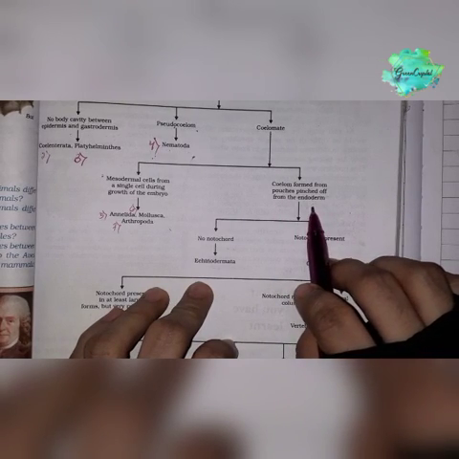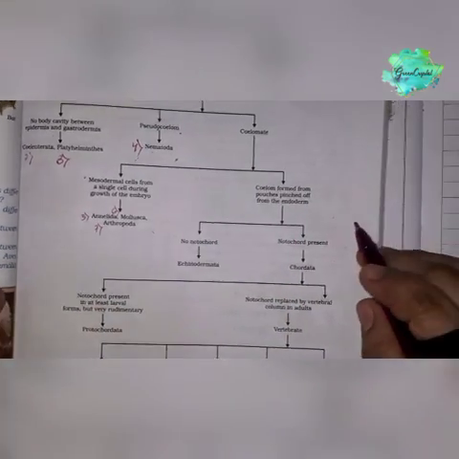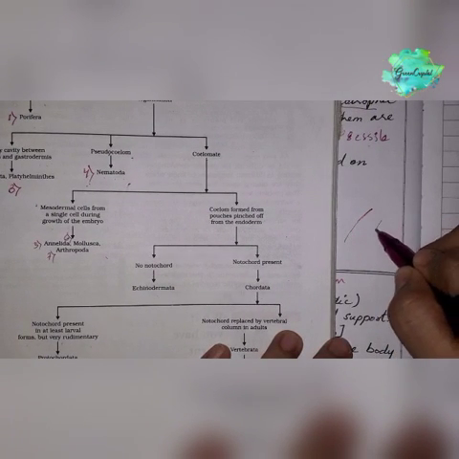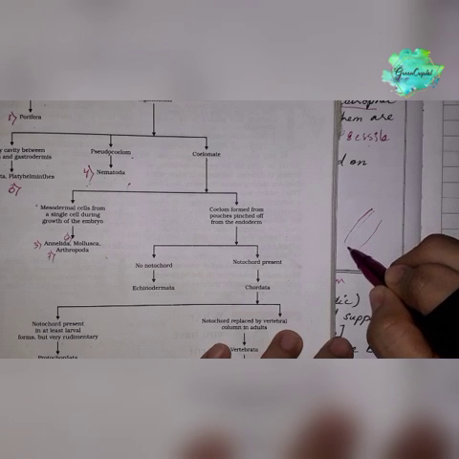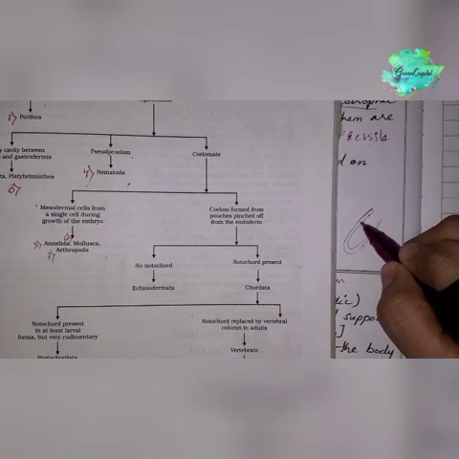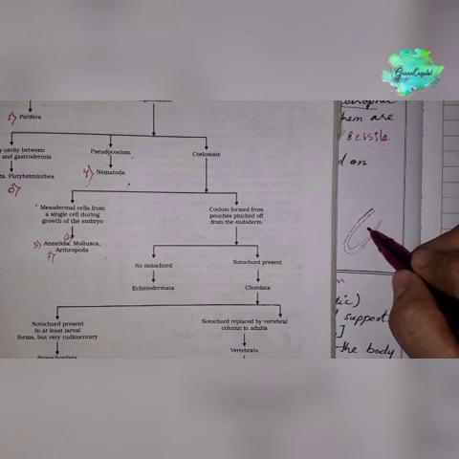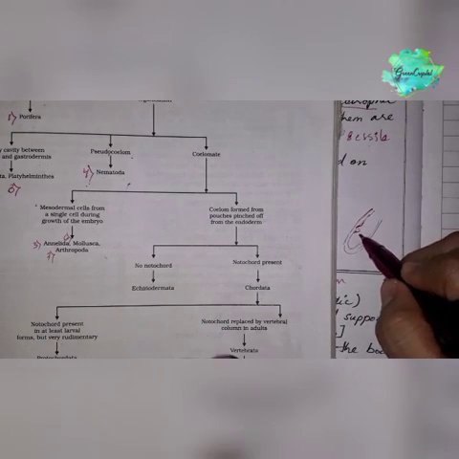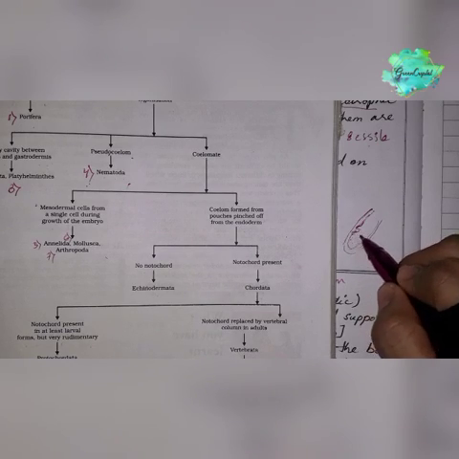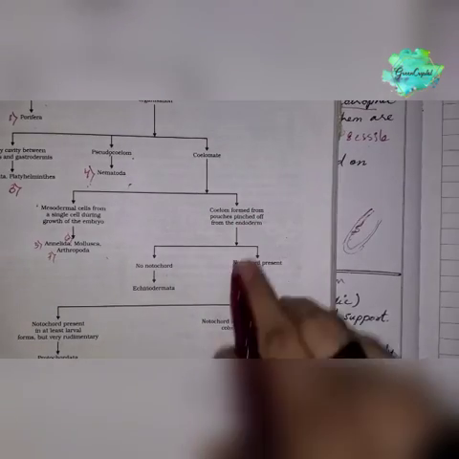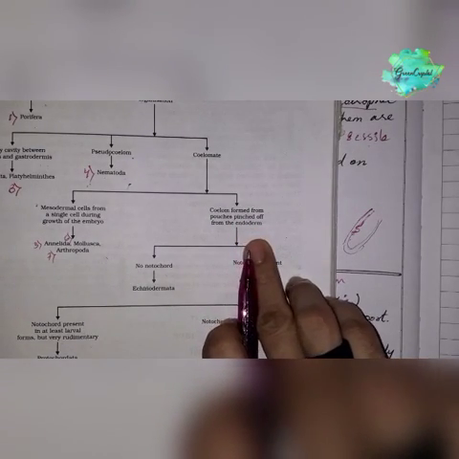Just have a look over here. If this is the ectoderm and this is the endoderm, mesoderm means between them. Here, bag-like pouch structures will be there. When we pinch the endoderm, it will form a bag-like structure. All the rest of the phyla will have such features.